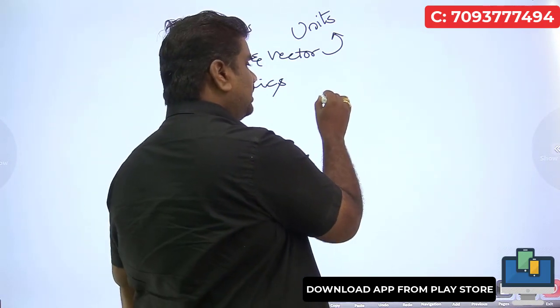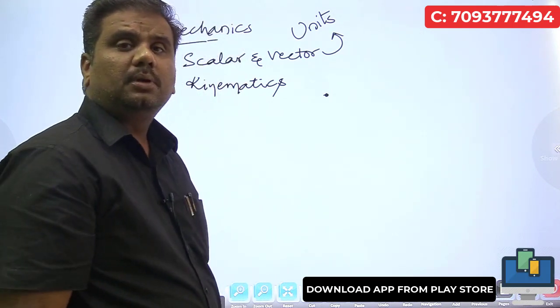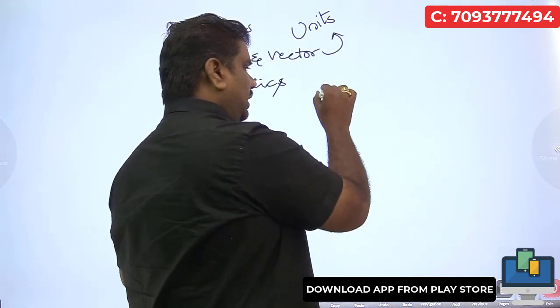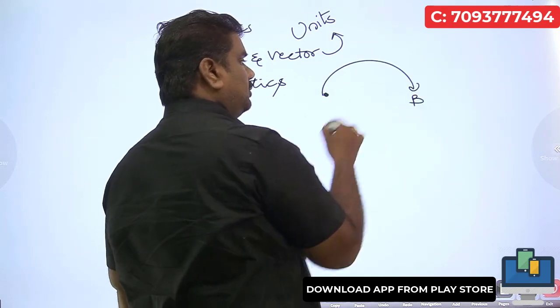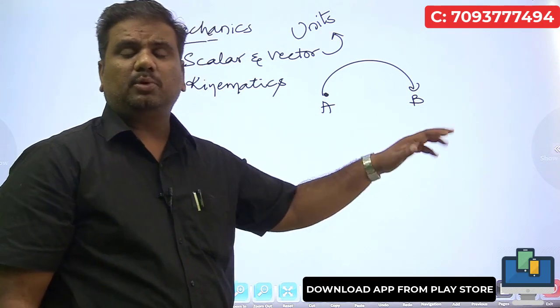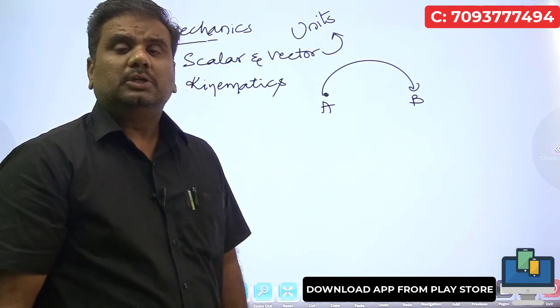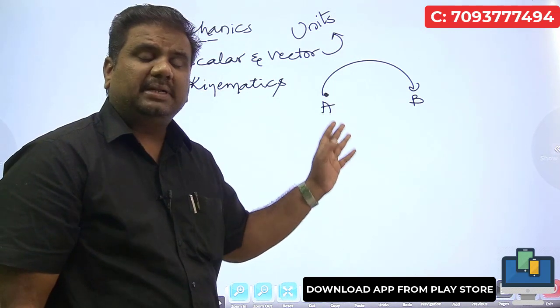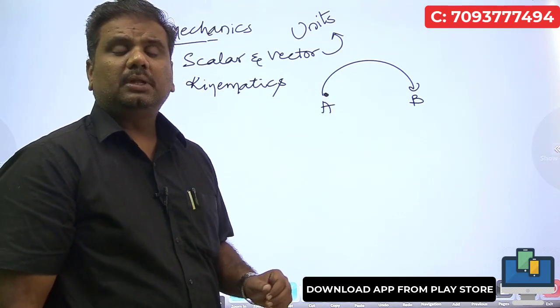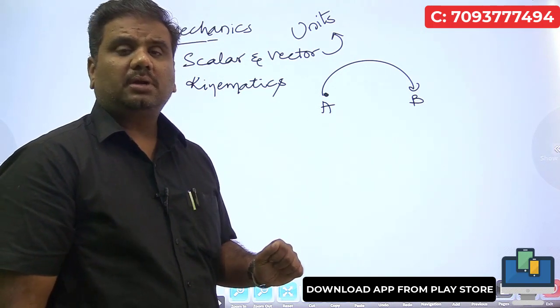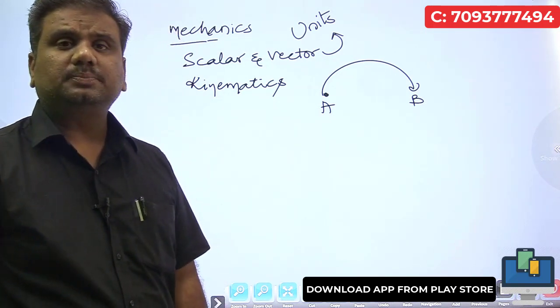Suppose that an object is starting at this particular point. You have got one more object. After a certain amount of time, the object reaches the point B. Starting at point A, it is reaching the point B after some amount of time. So when the object is moving from point A to point B, what are the parameters that keep on changing? Whether the velocity is changing, whether the acceleration is changing. So we need to focus on those things.